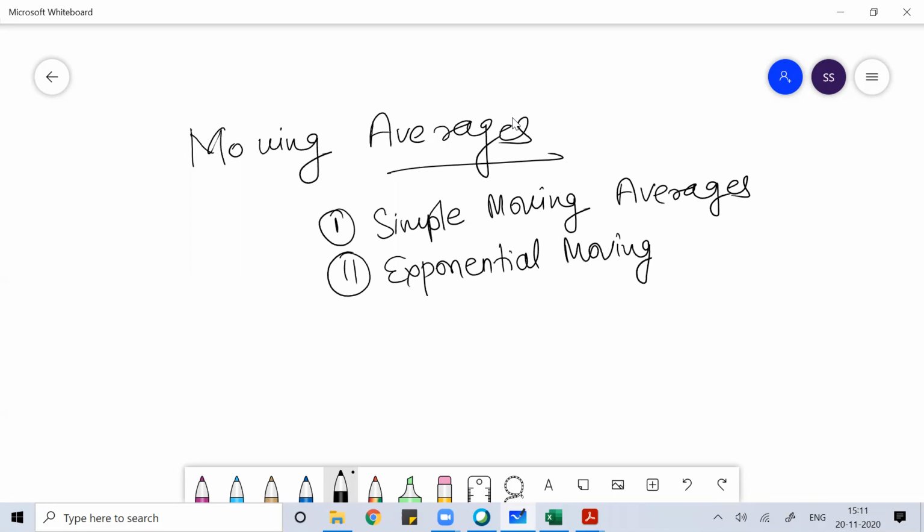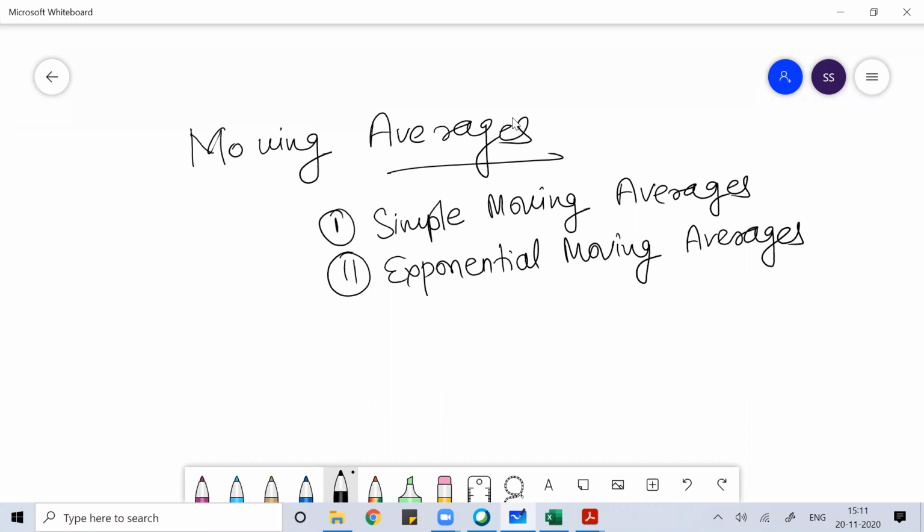So when we talk about averages, it can be a simple moving average or an exponential moving average. In case of simple moving average, we give equal weightage to all the events which have happened in the past.